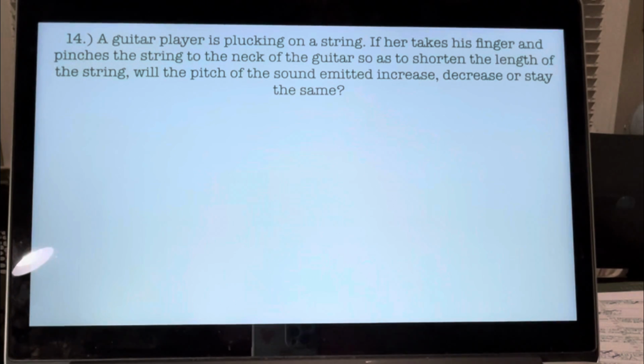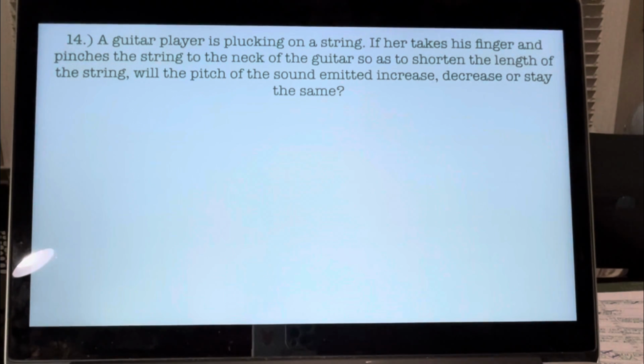Number 14, a guitar player is plucking on a string. If he takes his finger and pinches the string to the neck of the guitar so as to shorten the length of the string, will the pitch of the sound emitted increase, decrease, or stay the same?